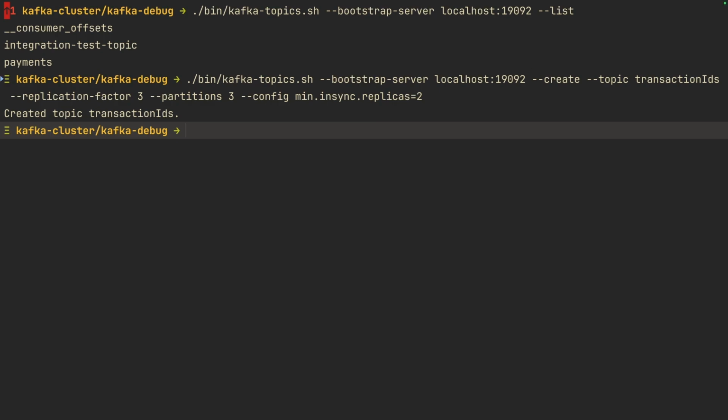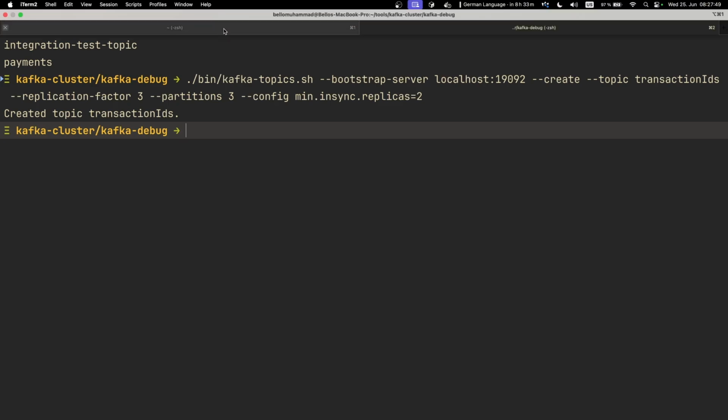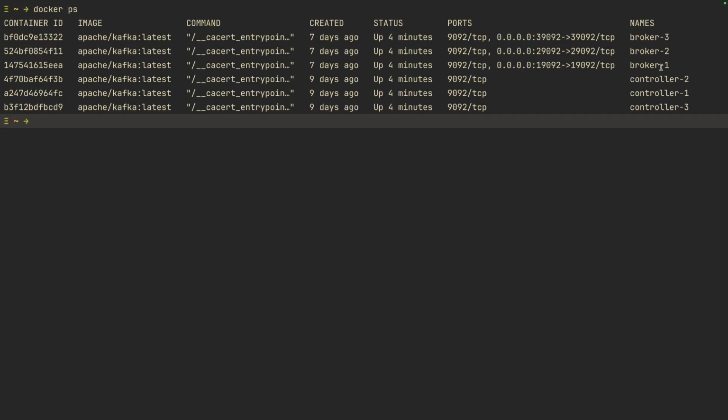Now we will describe the topic to check which broker is the leader of partition 0. This is important because we will target the leader of the partition in our failure test. Also, if we go back to our Docker and check docker ps, we can see that we have 3 brokers and 3 controllers. As I said, we are working with KRaft mode.